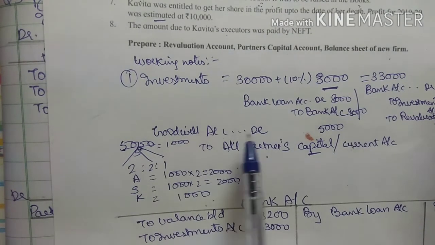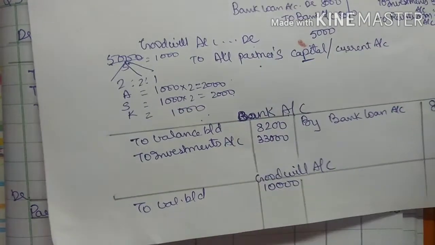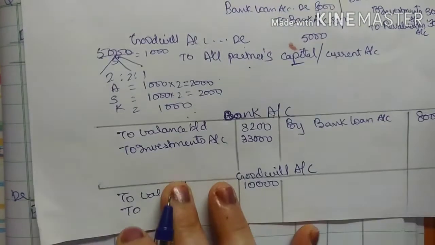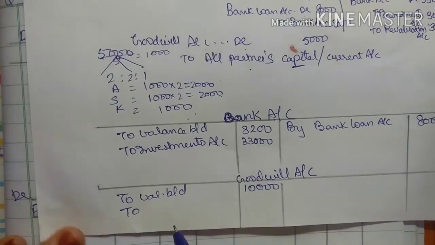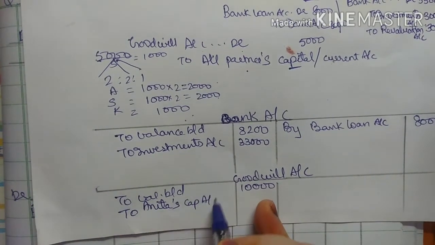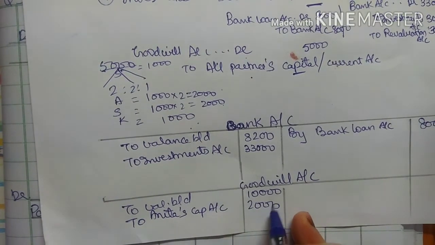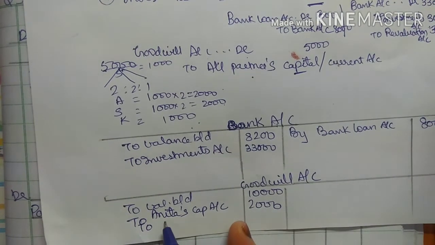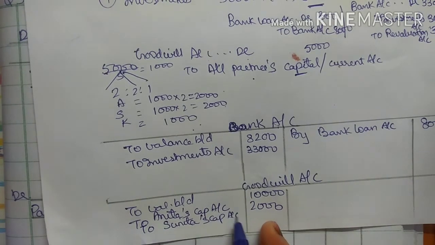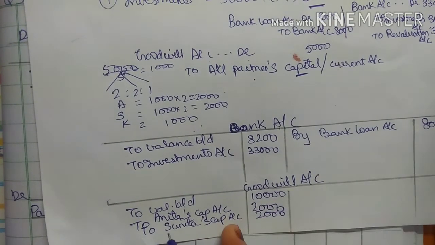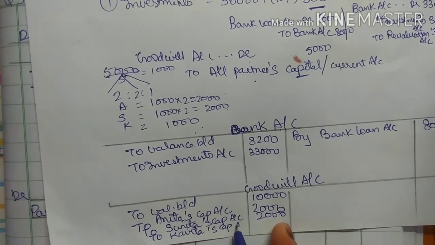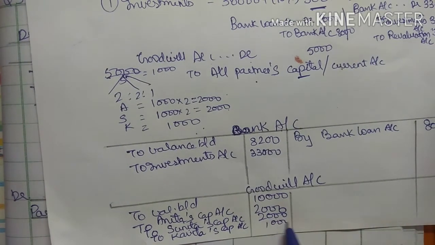So see the entry, goodwill account debit. There I have prepared a goodwill account. So here I will write to all partners' capital account. To all partners' capital account means what? To Anita's capital account 2,000, to Sunita's capital account 2,000, and to Kavita's capital account 1,000, right?